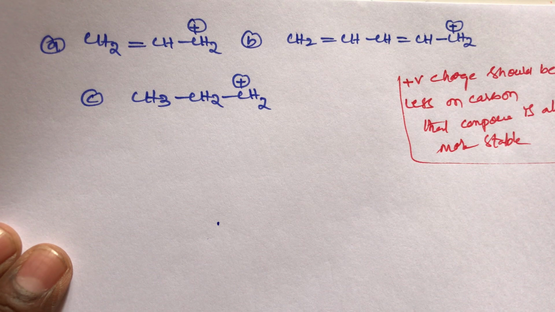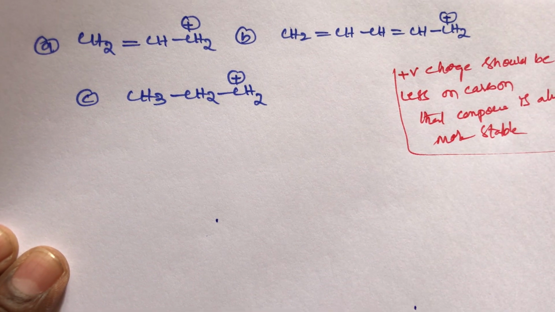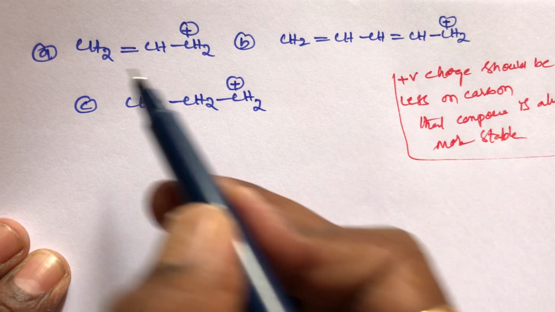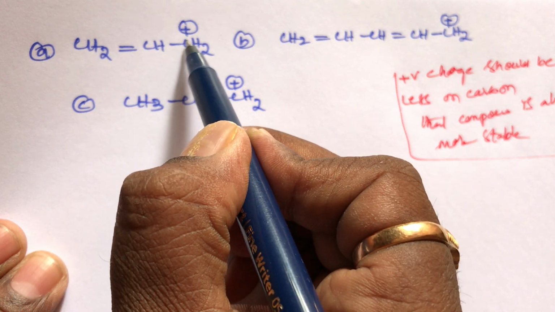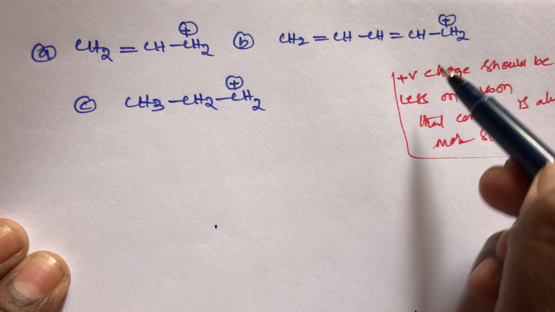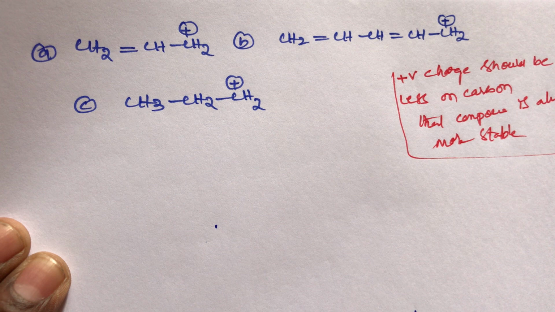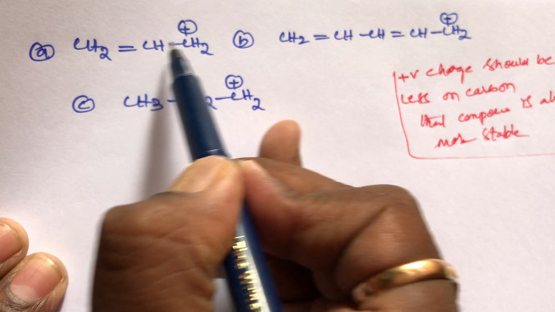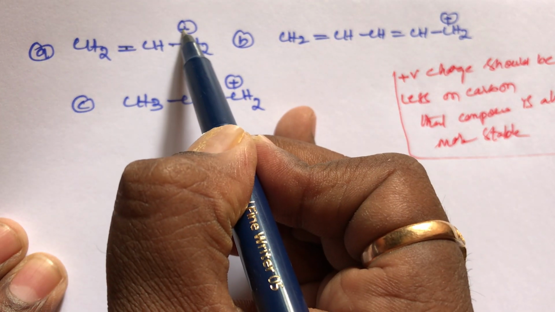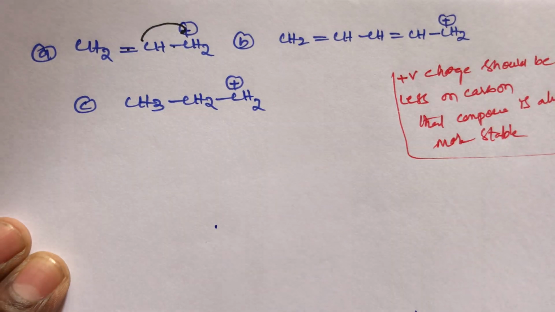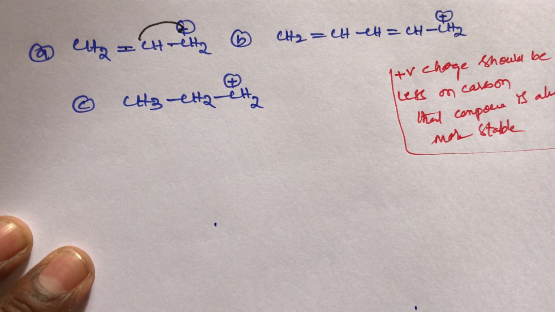So here out of these three, which compound is more stable? All are the same primary carbocation. Out of these three, which compound has less positive charge? This double bond, then single bond. This positive charge participates in the resonance. So that's why this positive charge disappears.